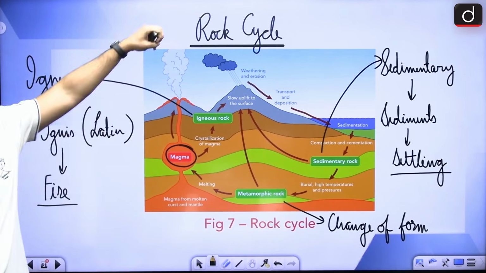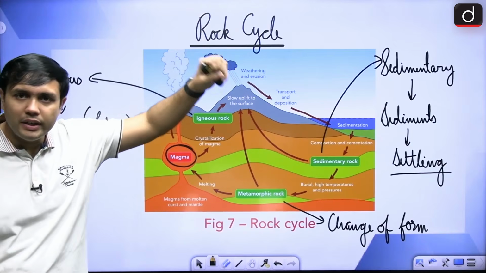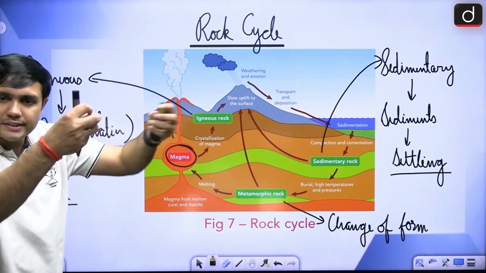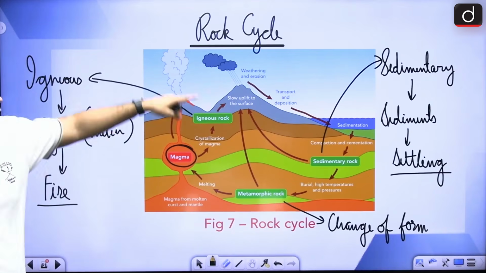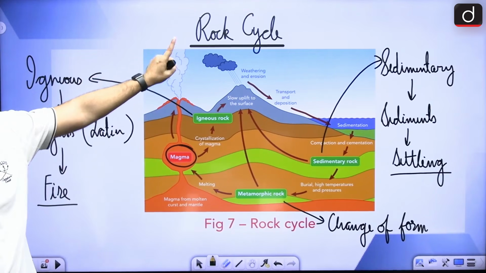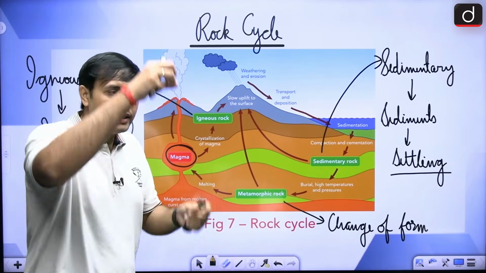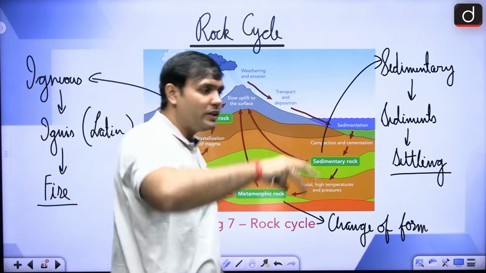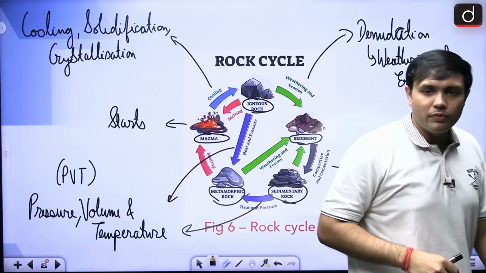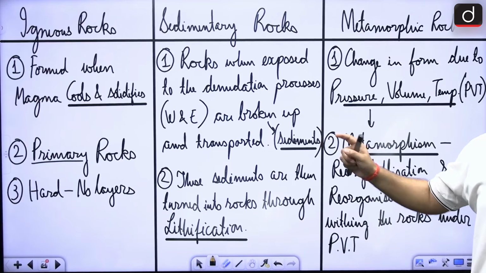Next, this igneous rock will face weathering and erosion. There will be sediments that will come apart, right?